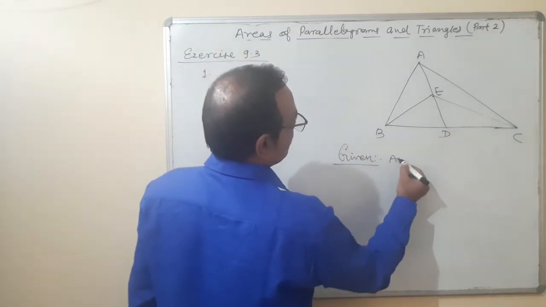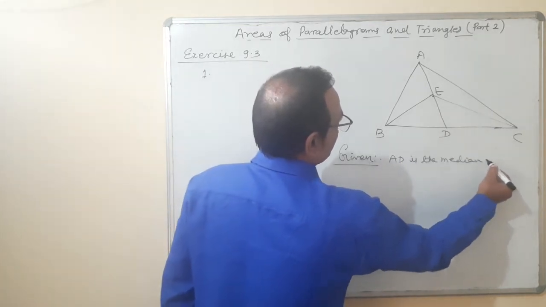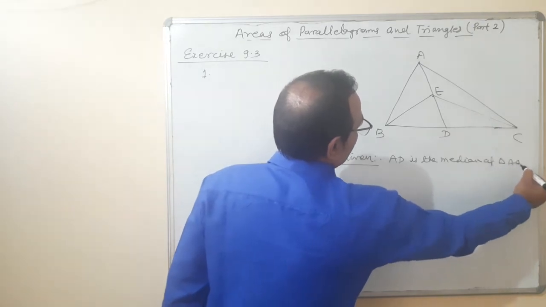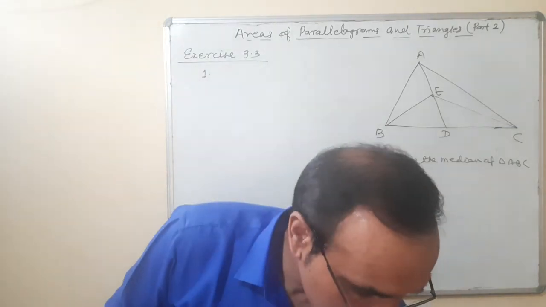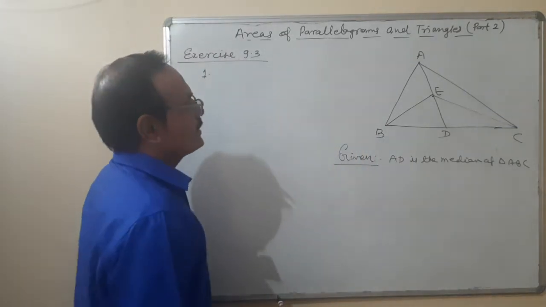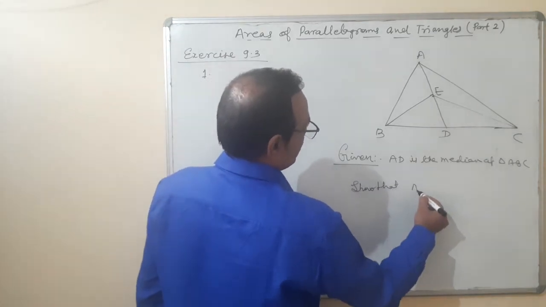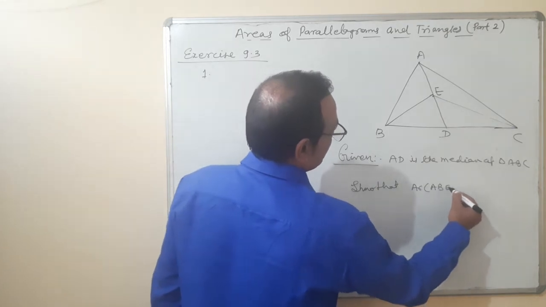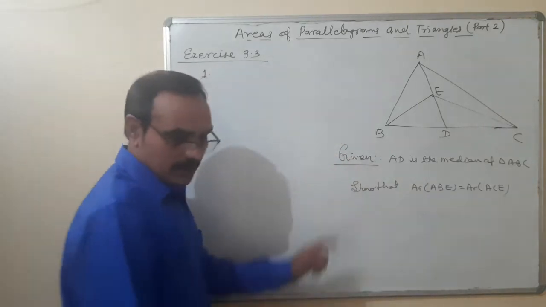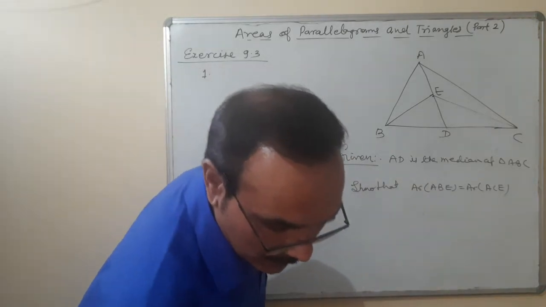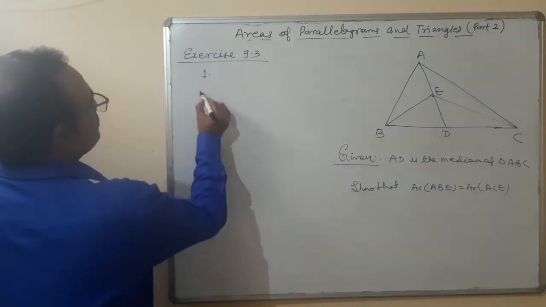Given: AD is the median of triangle ABC. E is any point on it. Show that area of ABE is equal to area of ACE. Okay, this we are going to show. Only one part is this. Proof.